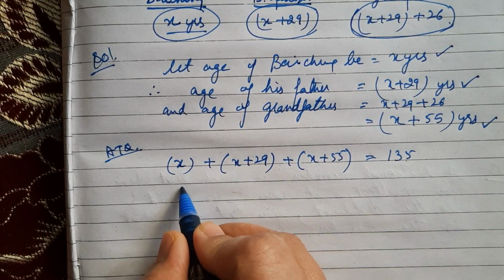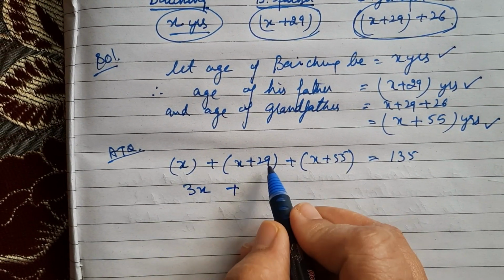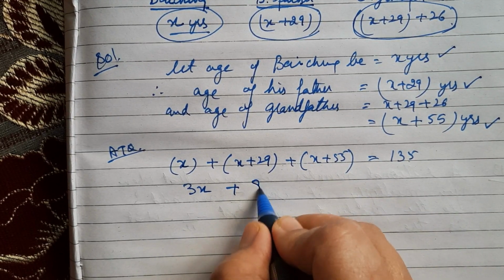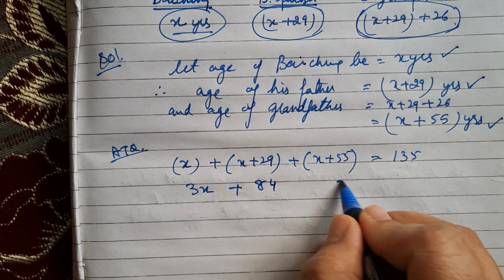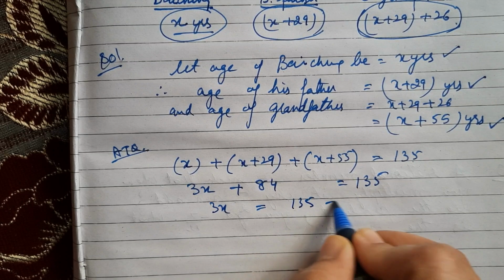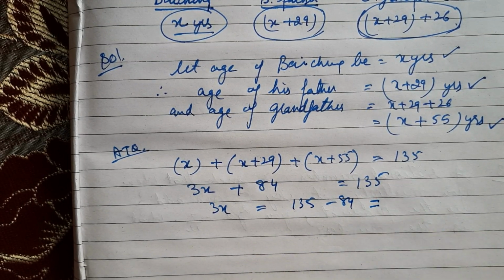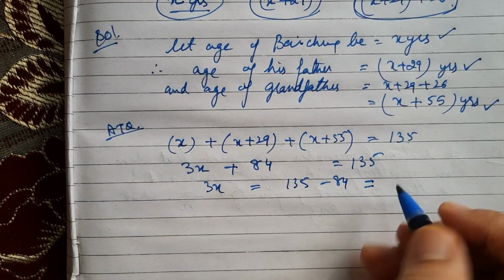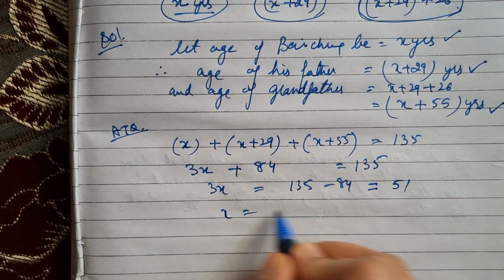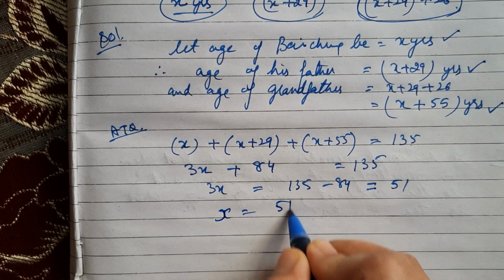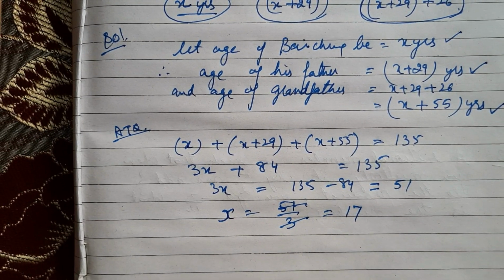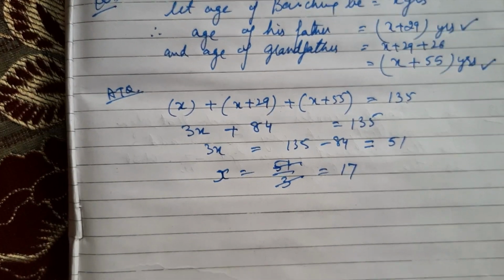x plus x plus x, 3 times x, plus 29 plus 55, which is 84, equals 135. 3x is equal to 135 minus 84. When you subtract 84 from 135, you will get 51. x is equal to 51 upon 3. When you reduce it, you will get 17. So the value of x is 17.